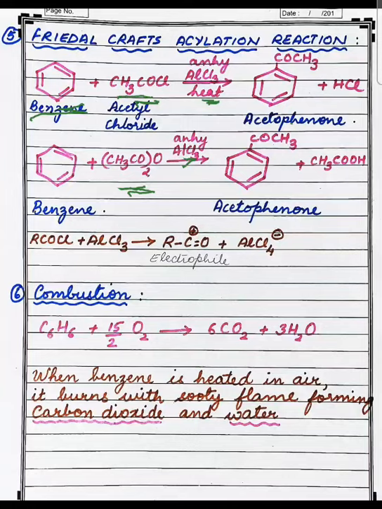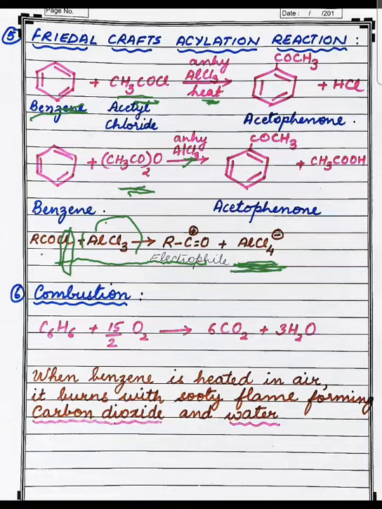Now let us see the mechanism of this. The Lewis acid AlCl3 is electron deficient. So what will it do? It will acquire the chloride which is present in RCOCl, and it will form the AlCl4 minus anion.